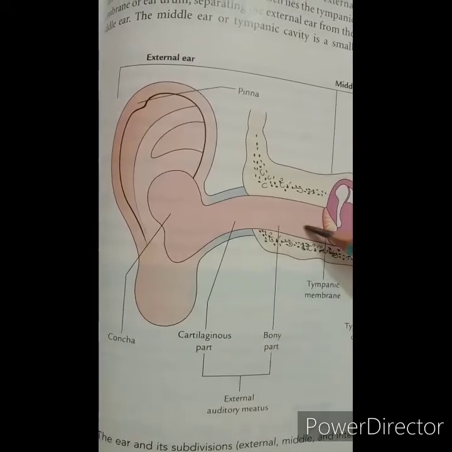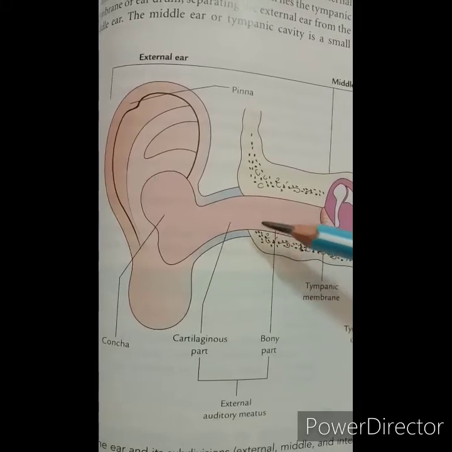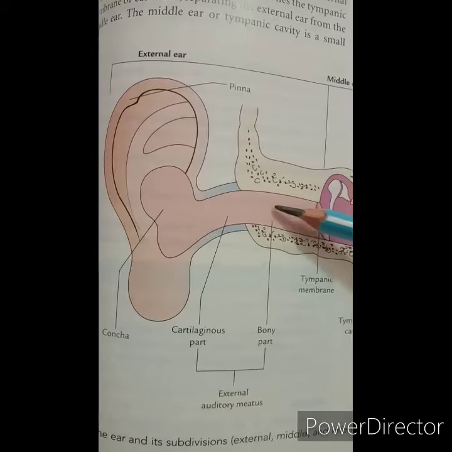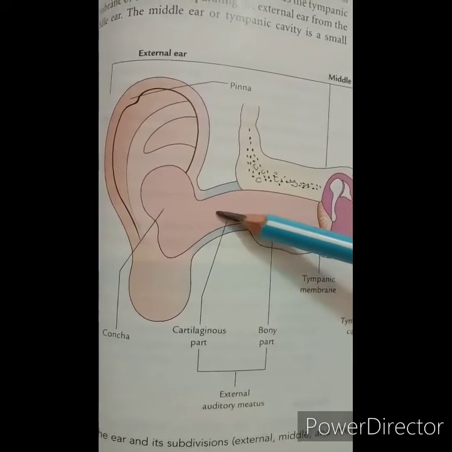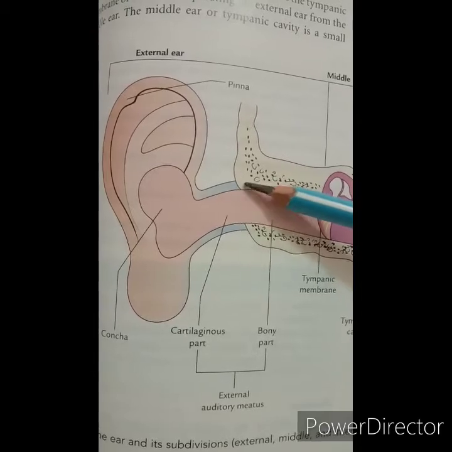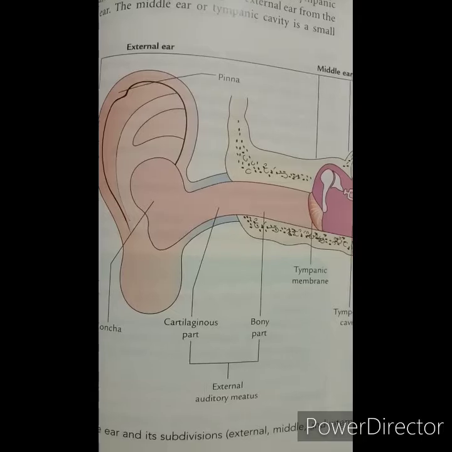From this region to this region is called the external acoustic meatus. It measures about 24 mm. The meatus is not a straight tube, therefore to see the tympanic membrane, the pinna has to be pulled upwards, backwards and laterally. Here you can see it is not straight.